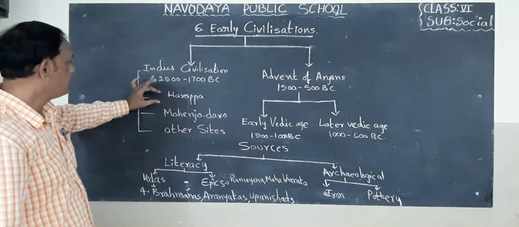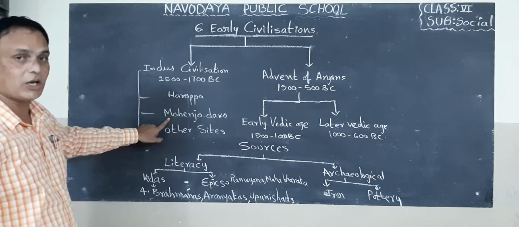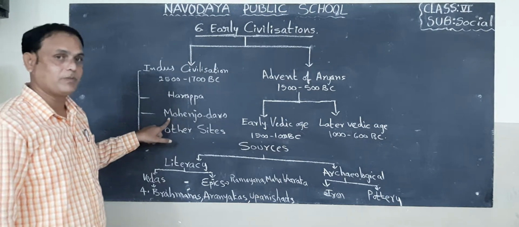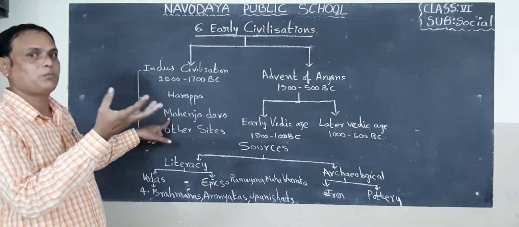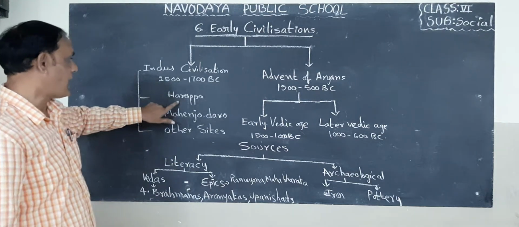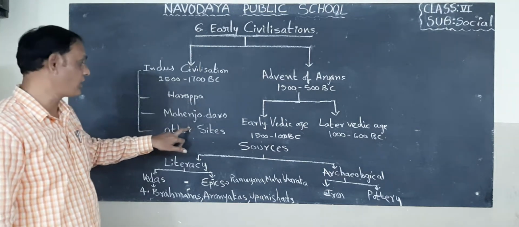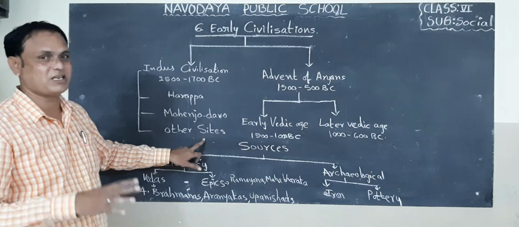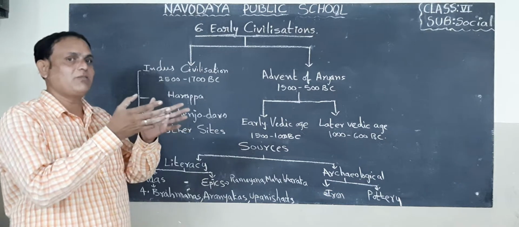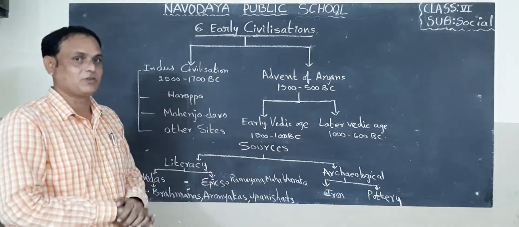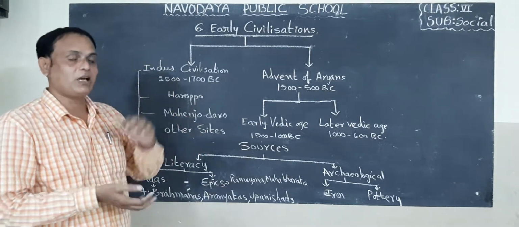Next, here archaeologists found Harappa and Mohenjo-daro. These are the sites where they lived, and now these sites remain. That means the remains of the Indus Valley civilization people we can find here at Harappa and Mohenjo-daro. The Great Bath was also found here in Mohenjo-daro. Many other sites are also there. At the time of the Britishers, when they laid the railway track, they found some kinds of bricks. Later the archaeologists found these bricks belong to Indus Valley civilization.